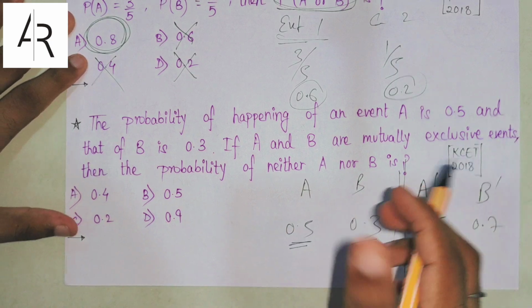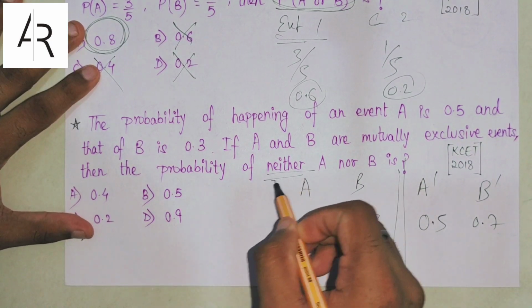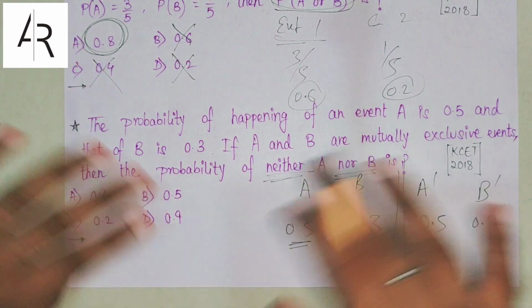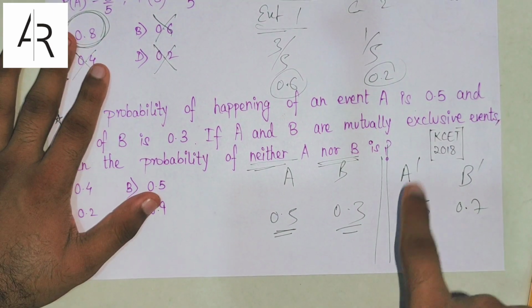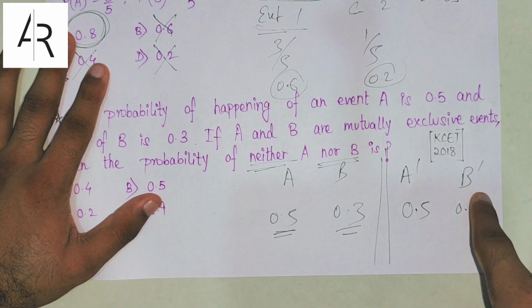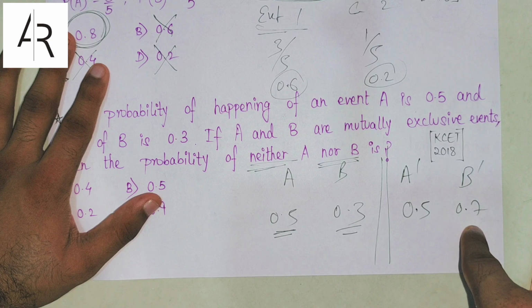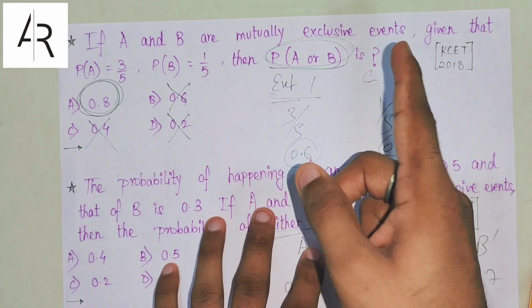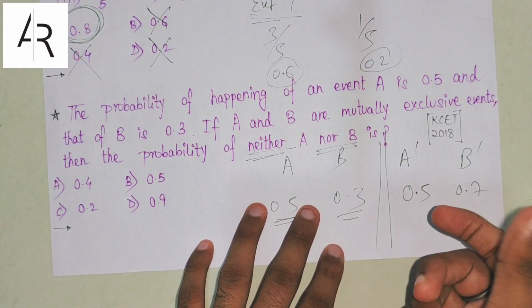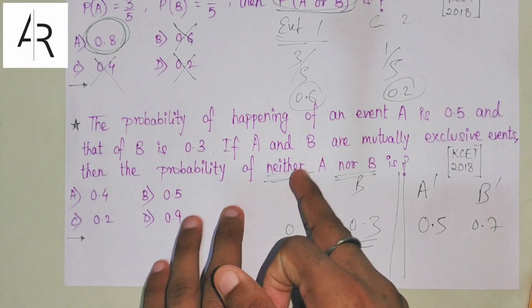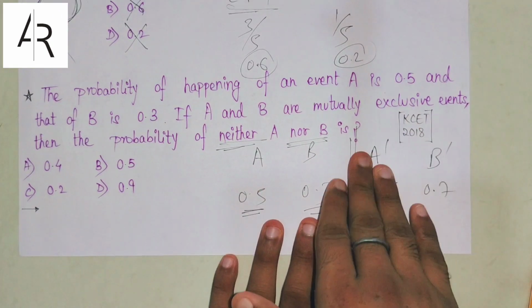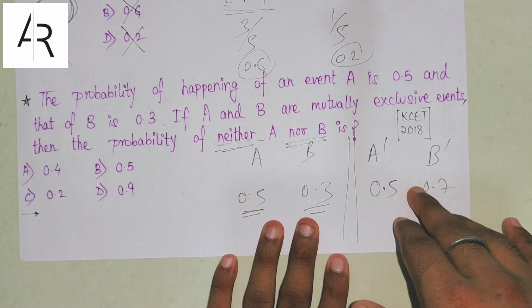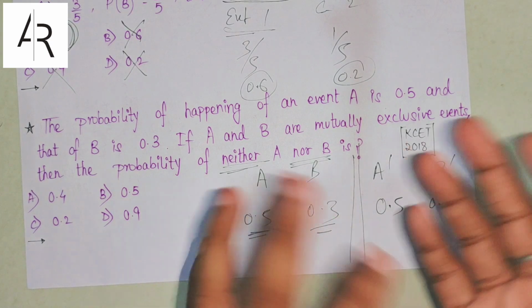Now I have been asked to find the probability of neither A nor B. That means both are not happening. That means A not happening probability is 0.5, B not happening probability is 0.7, right? So in this question they were saying or, either of the two. If I would say either of the two, then the probability would increase, but here I am saying neither A nor B. That means this should also not happen and this should also not happen. So there is a very less probability that both will not happen.